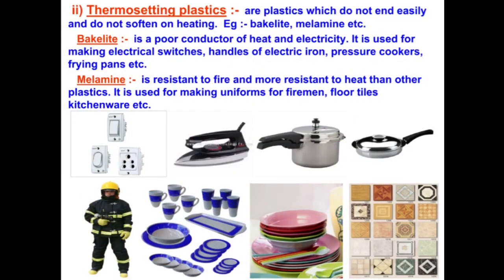Thermosetting plastics are plastics which do not bend easily and do not soften on heating. Example, bakelite, melamine, etc. Bakelite is a poor conductor of heat and electricity. It is used for making electrical switches, handles of electric iron, pressure cookers, frying pans, etc. Melamine is resistant to fire and more resistant to heat than other plastics. It is used for making uniforms for firemen, floor tiles, kitchenware, etc.